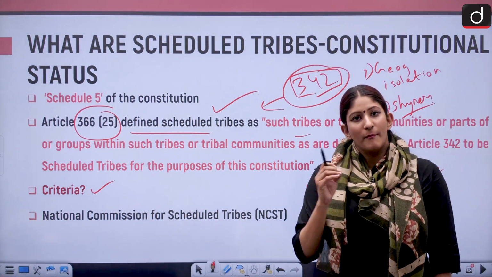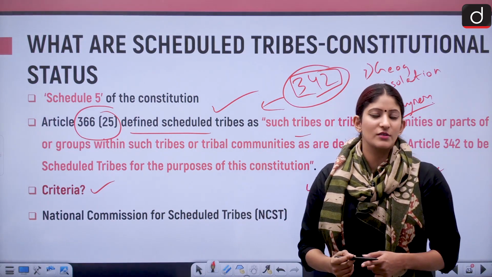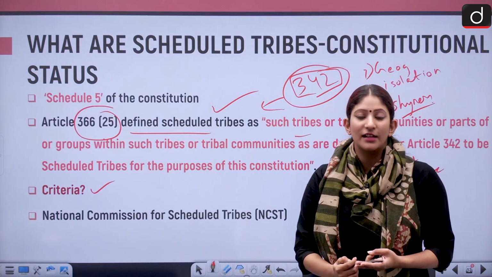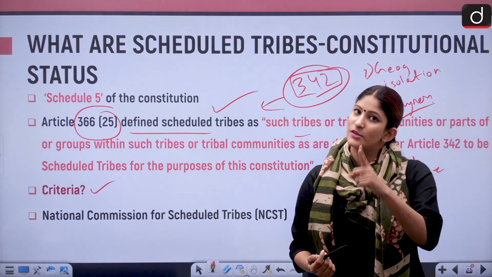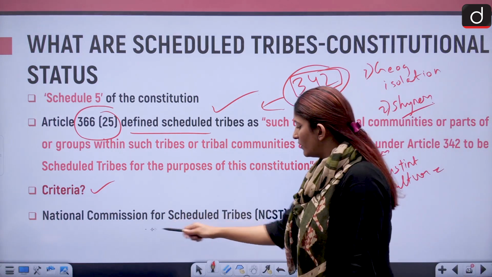Okay. So importance has been given through these criteria: geographical isolation, then we have shyness, then we have distinct culture and backwardness, and one more, which you have to tell me in the comment segment. And also we have to discuss here the National Commission for Scheduled Tribes.